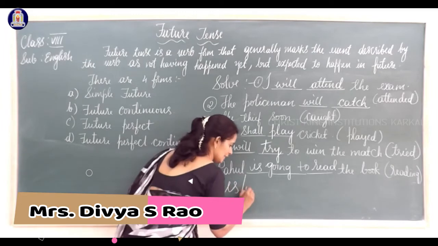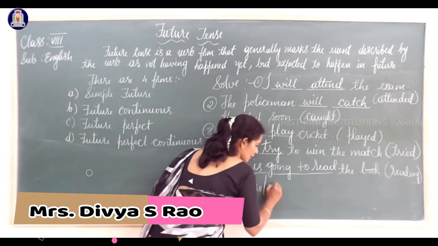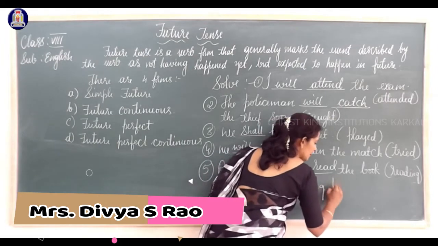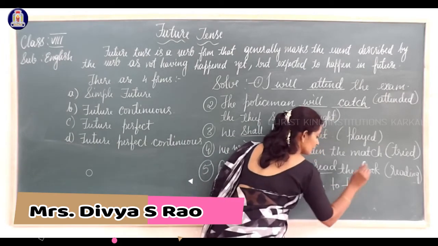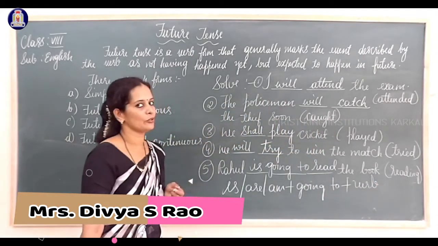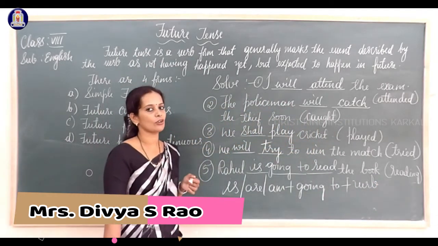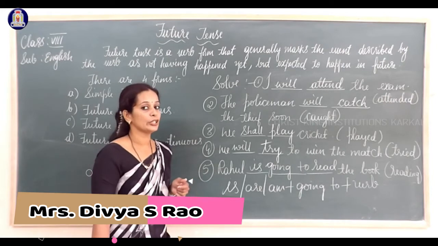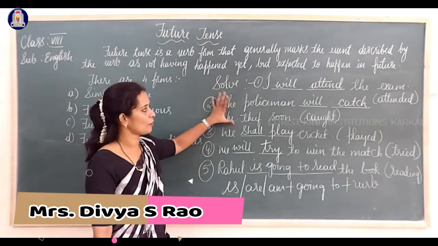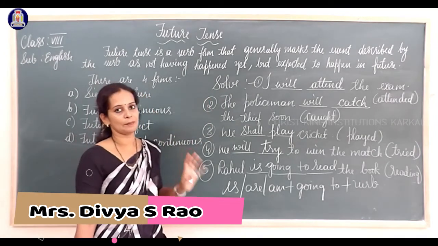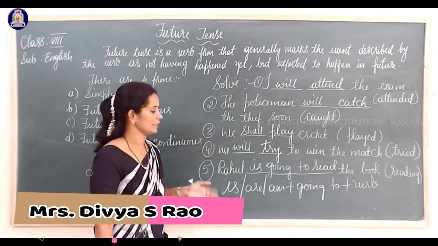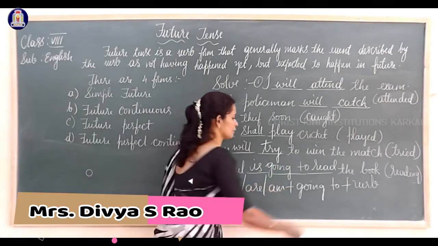Subject plus is, are or am plus going to plus root form of the verb. This one you can use in casual writing or daily usage while speaking. The formula subject plus will or shall plus root form of the verb is most commonly used.